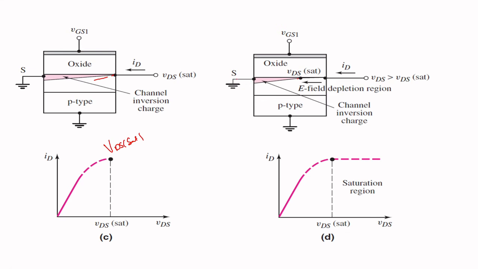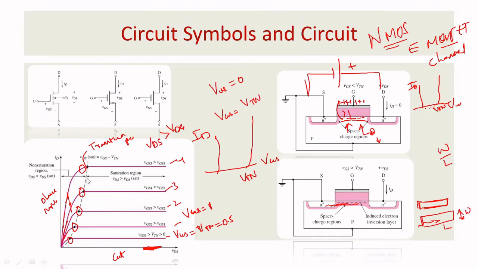At one point the source and drain don't have any connection, so there is no further electron to move from the source to the drain terminal. That point we call the saturation region. Here you have a huge resistance, the resistance will be infinite. This is called channel length modulation, and this is the reason why the flat region, the saturation region, occurs. Okay, I hope you understand.